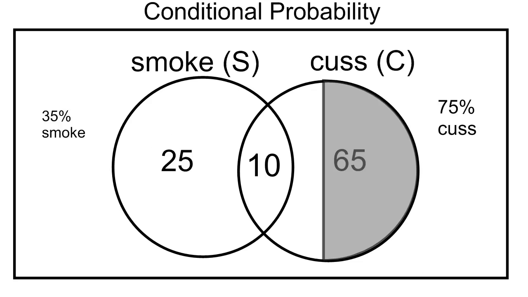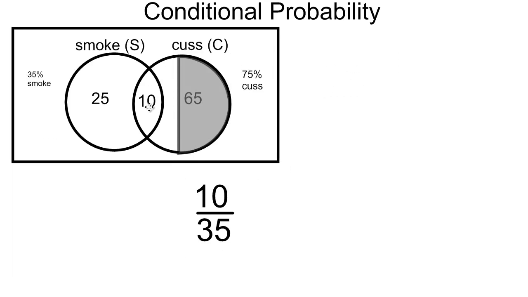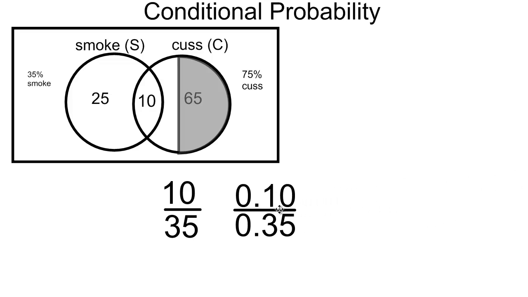The probability has changed. And so what I'm seeing is that 10 have this characteristic of both smoking and cussing, or 10 cuss out of my total sample space size of 35. Now keep in mind we're dealing with probabilities here, and so this is the same as 0.1 divided by 0.35.